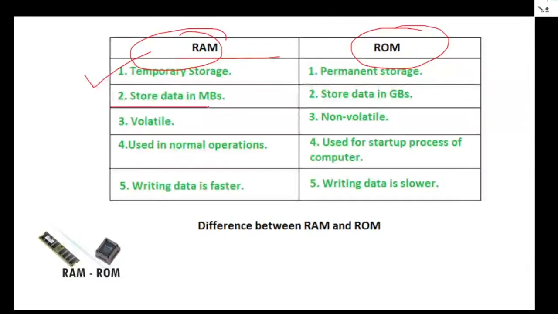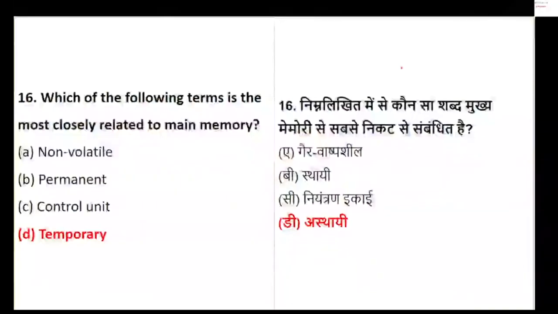The storage is done in megabytes, it is volatile, and it is used in normal operations. Writing the data is faster here, whereas ROM is the permanent memory where data is stored in gigabytes, which is non-volatile, which is needed for the startup process of the computer, and here the data access is relatively slower. So please try to understand, my question was related to main memory. So main memory is basically called temporary memory.